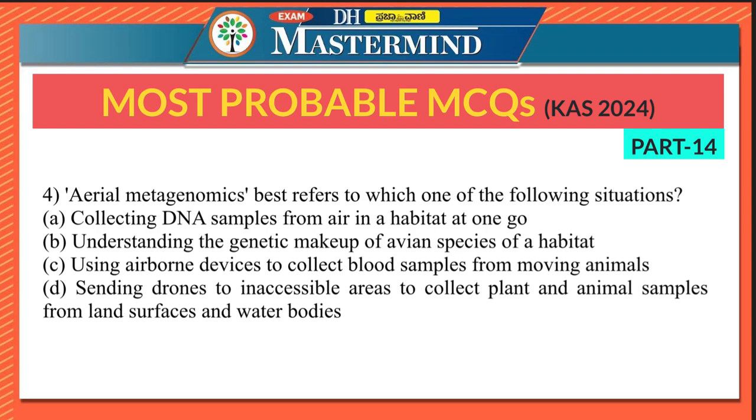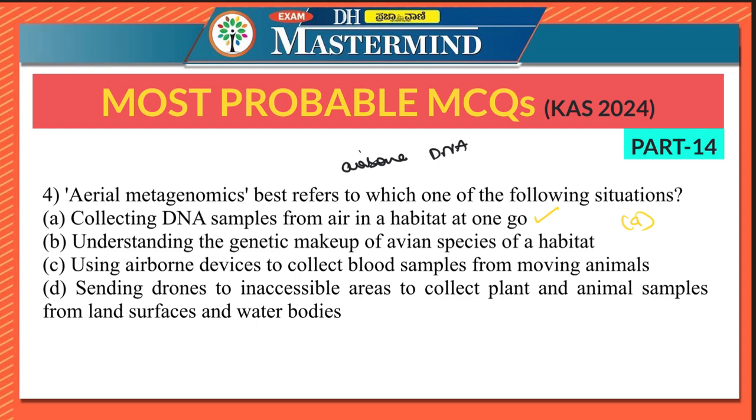Fourth question says, aerial metagenomics best refers to which one of the following situations? So here the right option is option A, collecting DNA samples from air in a habitat at one go. Very, very important. This is a novel method. Aerial metagenomics involves collecting airborne DNA from environmental samples in a particular habitat.